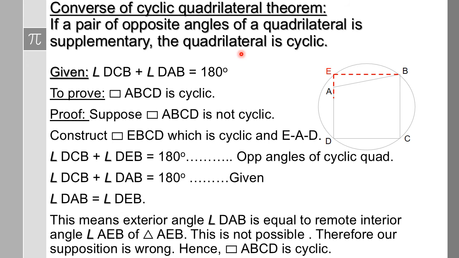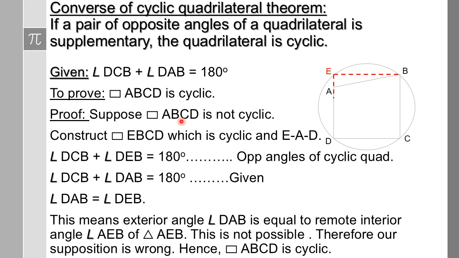So the given part is that angle DCB plus angle DAB is 180 degrees. That means angle DCB and angle DAB's sum is 180 degrees. To prove that quadrilateral ABCD is cyclic, that means all the vertices lie on the circle. Suppose we are using indirect proof. What we will suppose is that ABCD is not cyclic. We will suppose the contrary of what we have to prove, and then we will arrive at some contradiction and tell that our supposition was wrong and hence ABCD has to be cyclic.